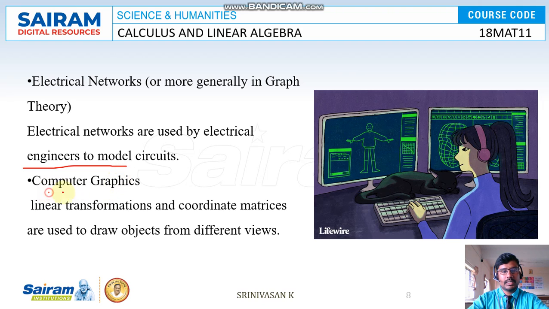And in computer graphics, linear transformations and coordinate matrices are used to draw objects from different views. Nowadays 3D and 4D, everything is based on linear algebra. The transformation is nothing but changing from one variable to another, one image to another image. I already told you that mobile phones and computerized systems are all based on linear algebra.